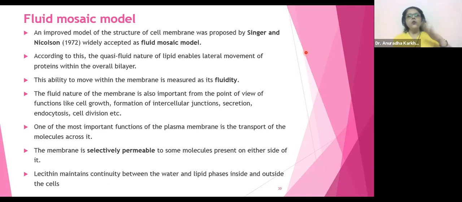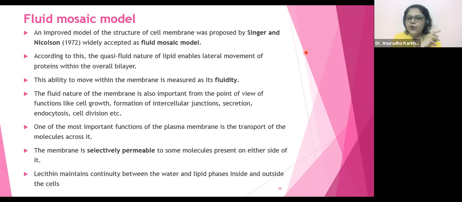Okay. So what is that quasi-fluid nature of the fluid mosaic model? The proteins are able to slide inside the layer of the lipid, and that is what is called the quasi-fluid nature. This ability or capacity to move within the membrane is measured as its fluidity. The more the lipid, the more easily the protein moves, right? That is the measurement made with the ability for movement of the proteins.